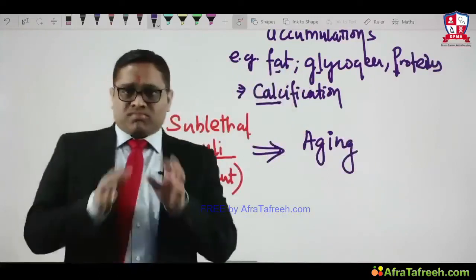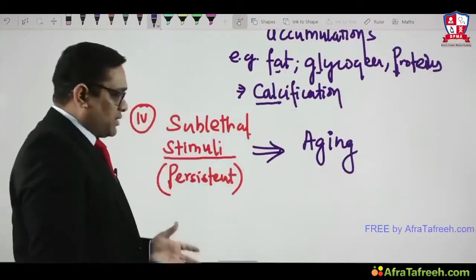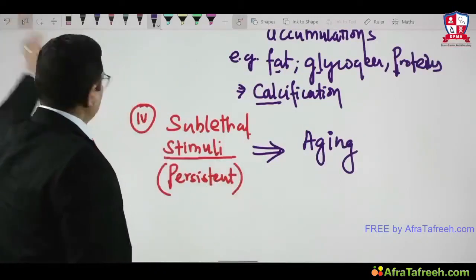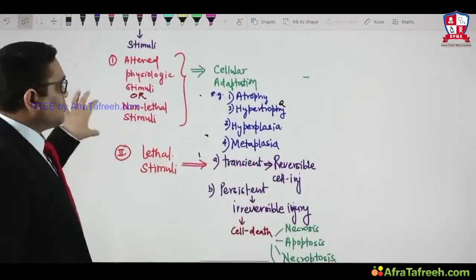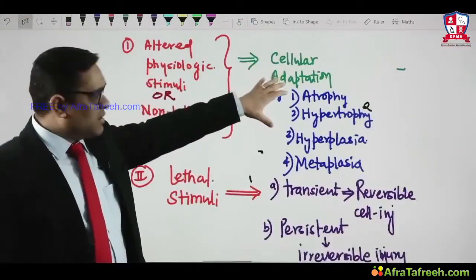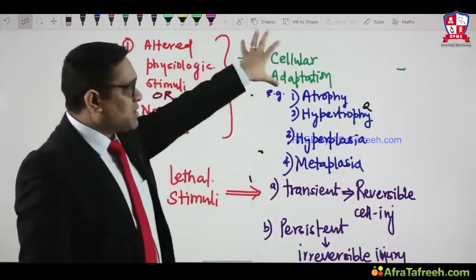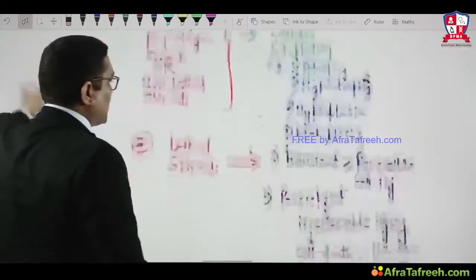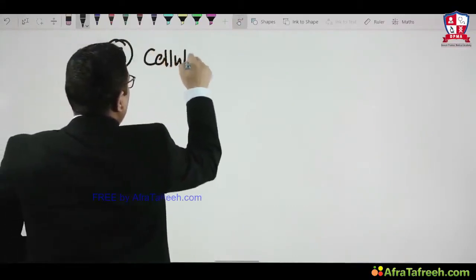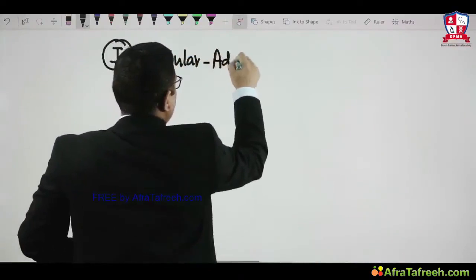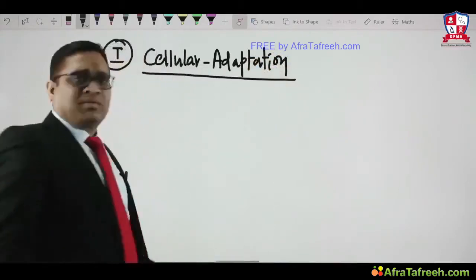So these are the four important cellular responses to different types of stimuli. Now we will see one by one, from the first one, altered physiological stimuli. When there was altered physiologic stimuli, there were cellular adaptations. What are the cellular adaptations? Atrophy, hypertrophy, hyperplasia, and metaplasia. So number one topic we are going to discuss is cellular adaptations, right?